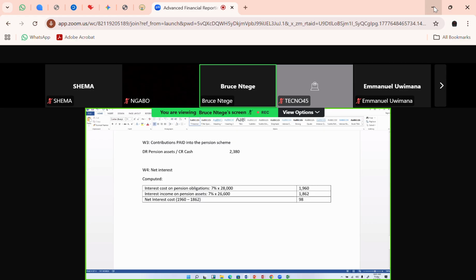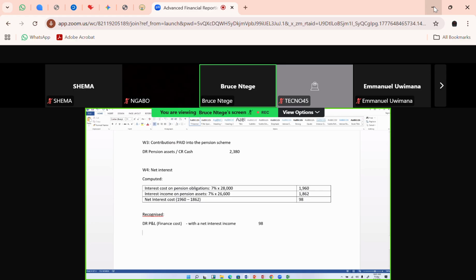Now I want to go ahead to have it recognized. So I'll recognize it by debiting. Because it's a net interest cost, I'm going to debit the P&L, a line called finance cost. Finance expense with that 98. So this is with a net interest cost. If it was a net interest income, I'd have credited the P&L, that line called finance cost. Okay, so I have a debit there.